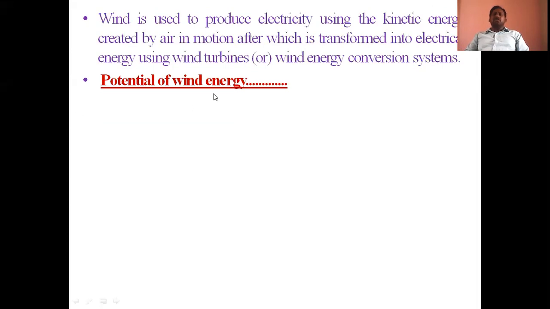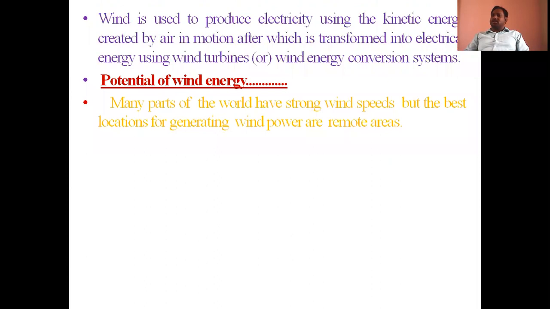So here, the potential of wind energy. What is the potential of wind energy? Many parts of the world have strong wind speeds, but the best locations for generating wind power are remote areas. Remote areas means the areas which are far away from the cities, open areas, hilly areas.